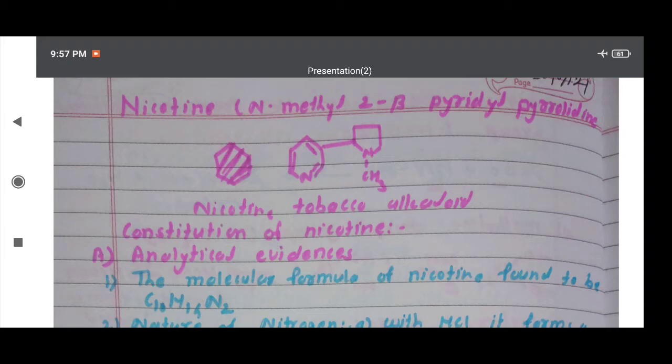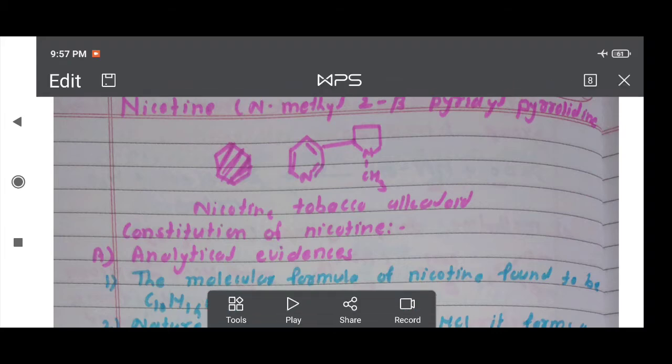Nicotine is the principal alkaloid of tobacco, found as a citric or malic acid salt. The dry leaves of tobacco contain 0.6 to 8% of nicotine depending on the variety. When freshly prepared, it is a colorless oily liquid. Boiling point is 590 Kelvin. On exposure to air, it turns brown due to oxidation. It has a tobacco-like odor and burning alkaline taste. It is soluble in water and organic solvents.